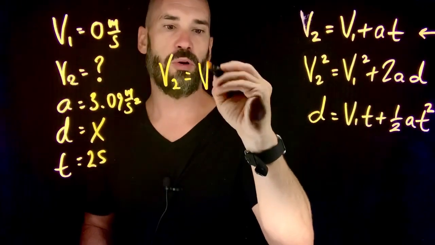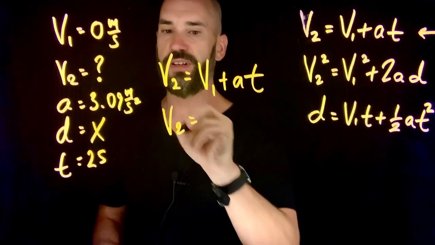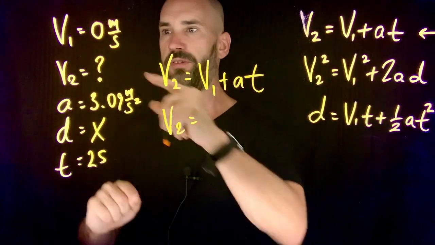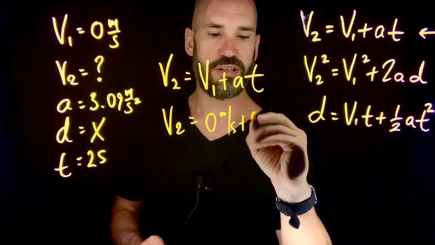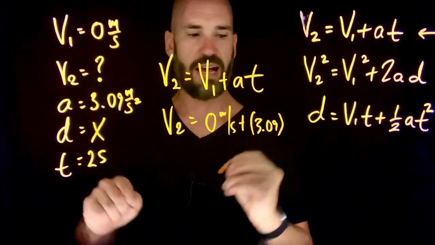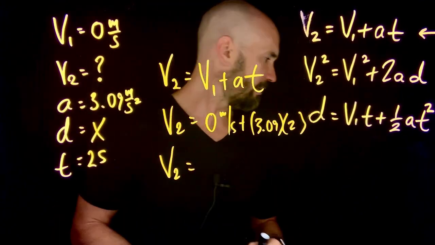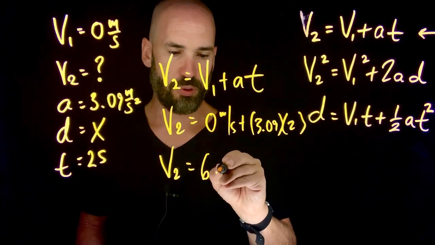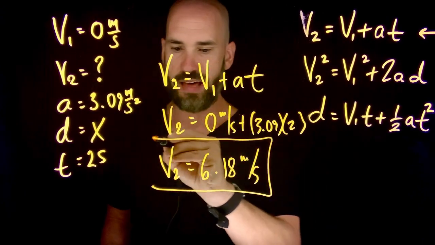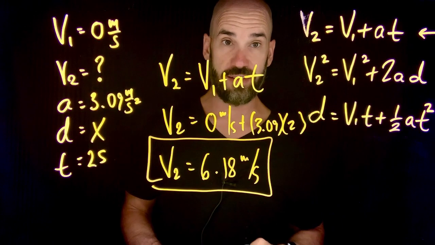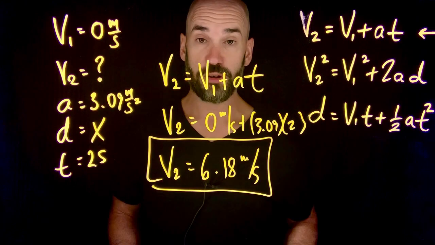We say V2 equals V1 plus AT, right? And we are looking for V2, so we keep that. V1 is again 0, so I just put 0 meters per second here. Plus, our acceleration is 3.09, and our time is 2 seconds, okay? Very, very easy to solve. We just multiply these guys right over here, and we get 6.18 meters per second for that velocity. So after 2 seconds, Usain Bolt is already going 6.2 meters per second, okay?